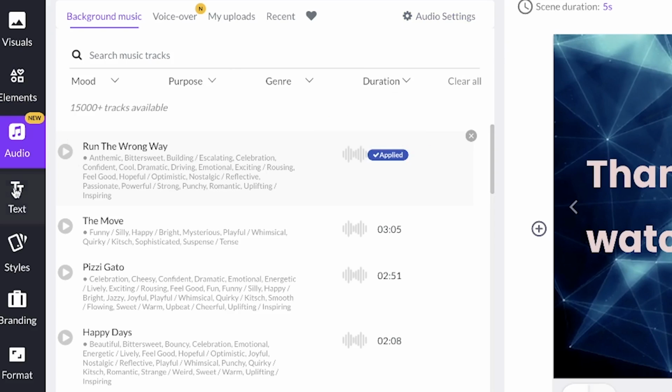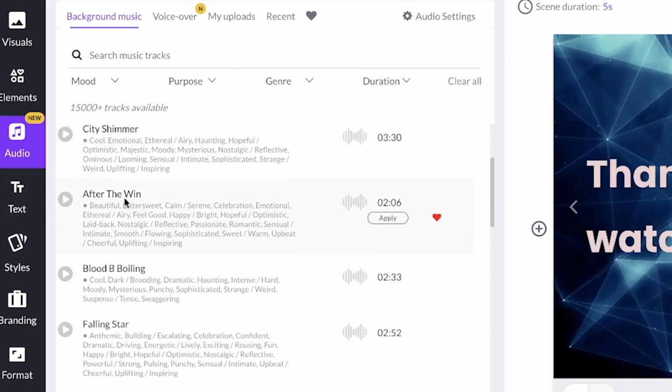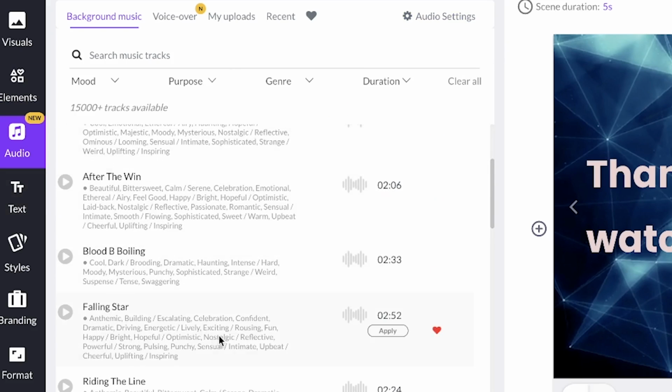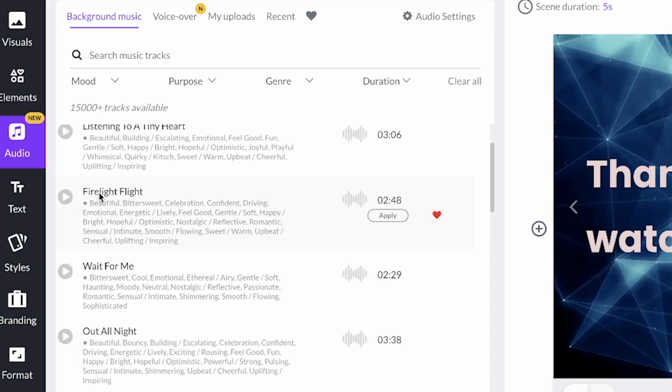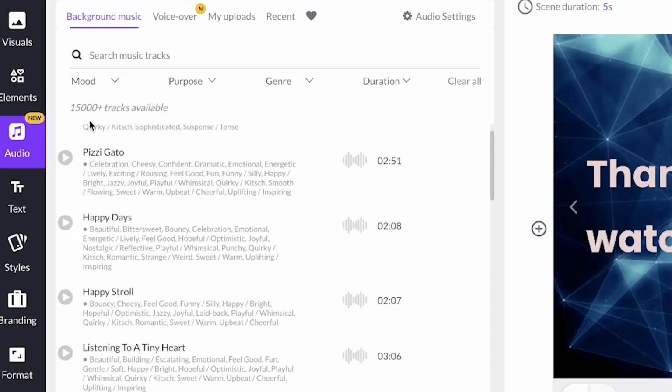So if you select any of them, depending on the mood, you specify the key criteria that you are looking out for. You can just come over and play it to have a preview. For example, let me just go with the default and let's see what you can hear. So this is just a preview. If you like it, you can start it. You can put the love sign over here, and that means you can add it to your favorites.